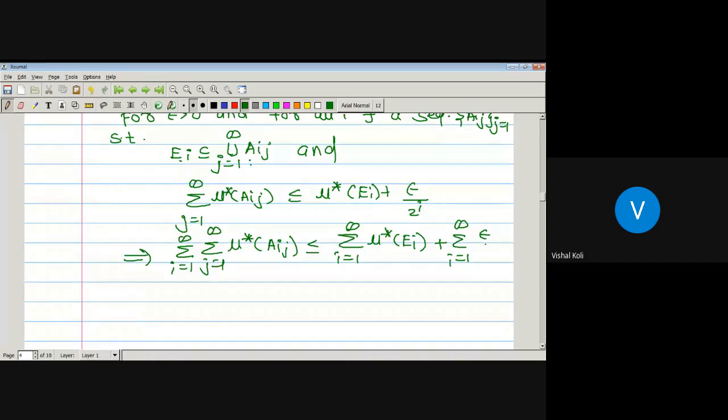Tell me, what is this sum? The summation over i from 1 to infinity of 1 upon 2 raised to i.